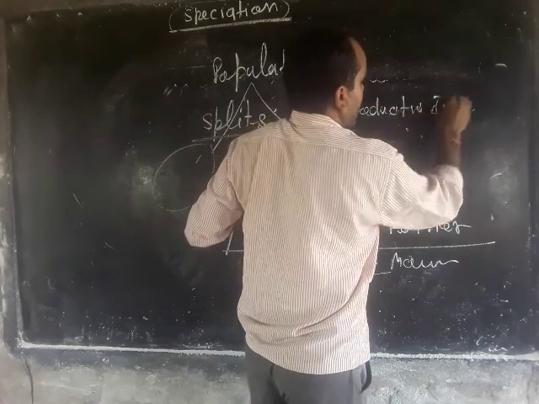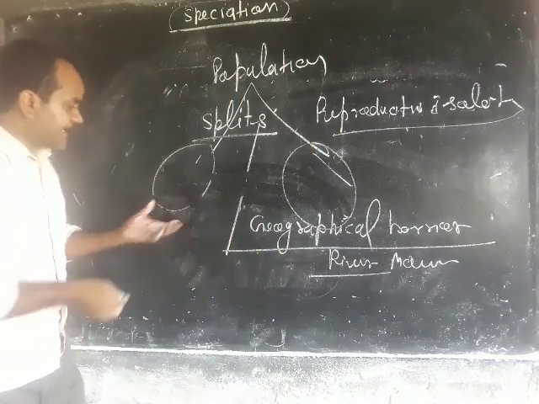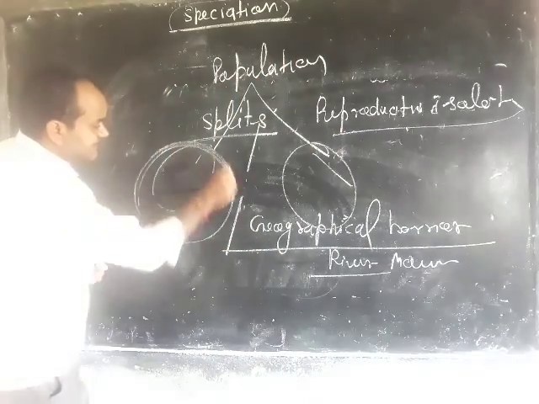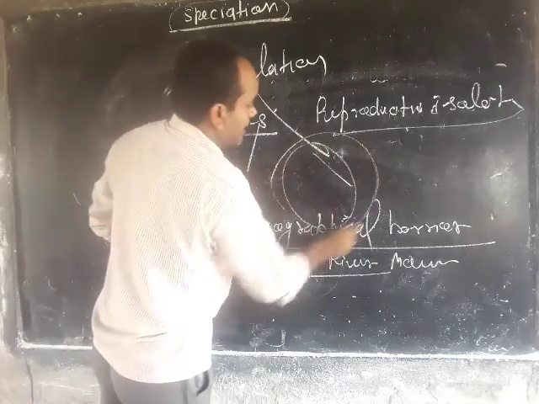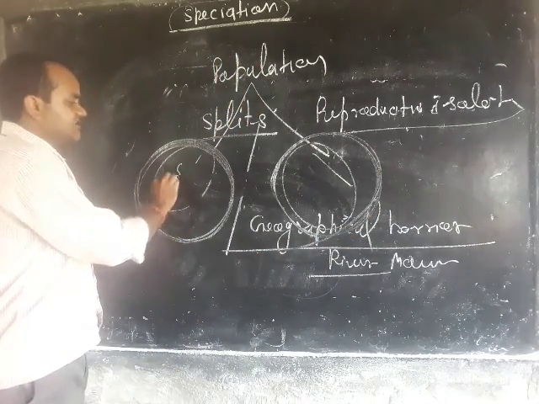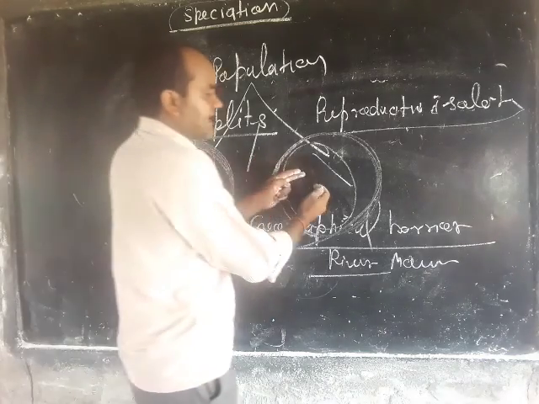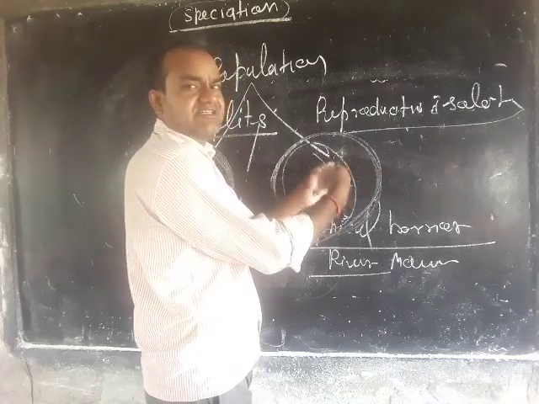Reproductive isolation means each population reproduces within itself, in an isolated manner.